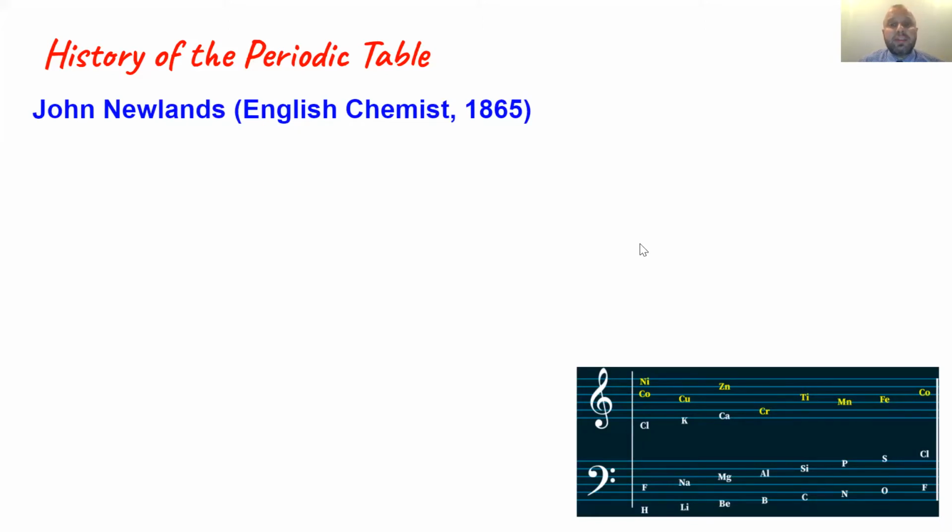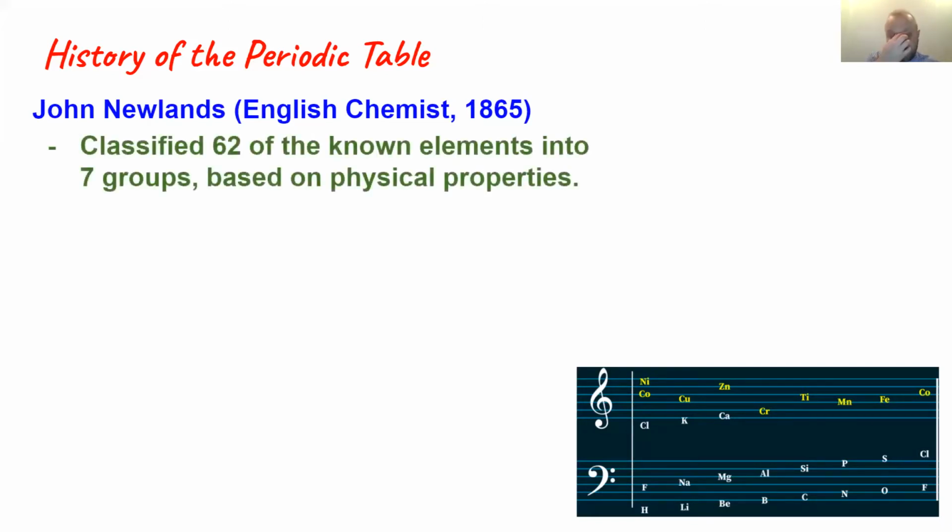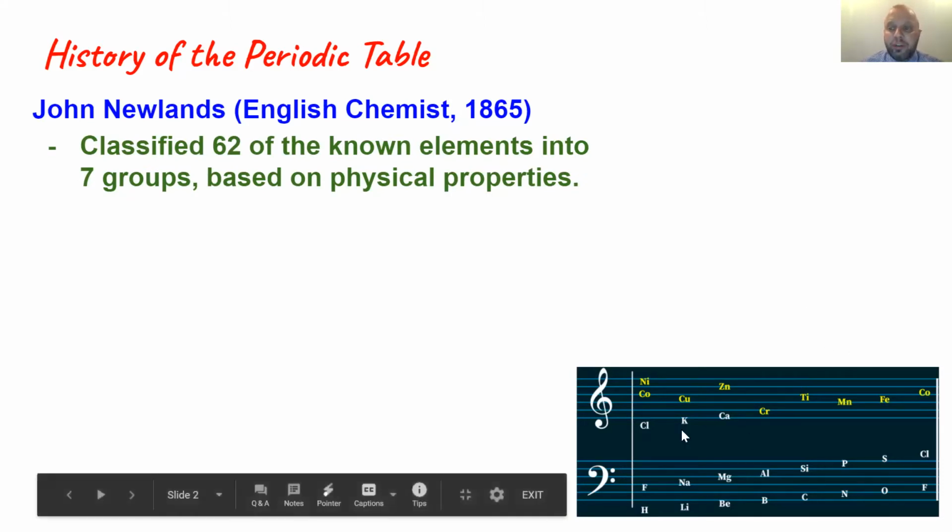So if we look at the facts about John Newlands, this is around 1865, around Civil War time in the United States, but this was obviously not in the United States. He classified 62 of the known elements into 7 different groups based on physical properties. If you take a glance down at the bottom here, you'll notice that the group that is missing is the